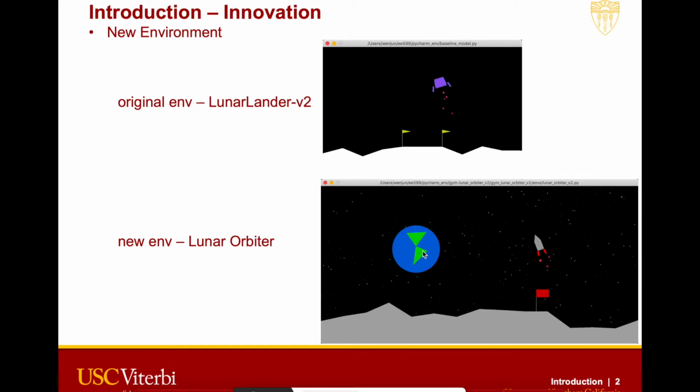Introducing our new environment. It is based on the OpenAI Gym Lunar Lander V2 environment, but the original environment is very simple. As you can see from the picture, the rocket will always land in the middle of the terrain, and the terrain is very smooth. Our new environment, called Lunar Orbiter, can be found on the OpenAI Gym website, and you can use it to train your own models.